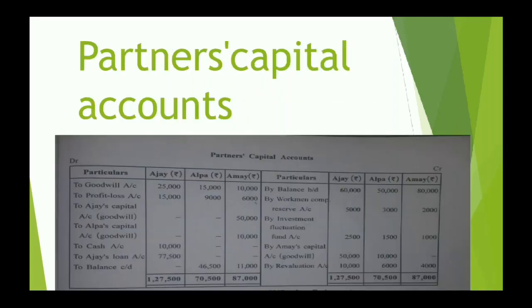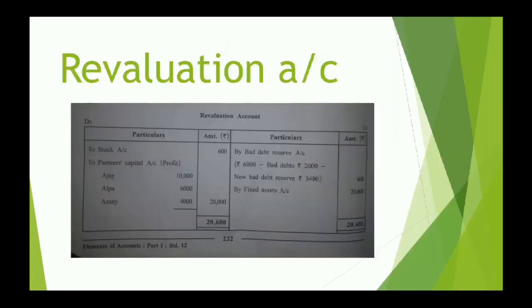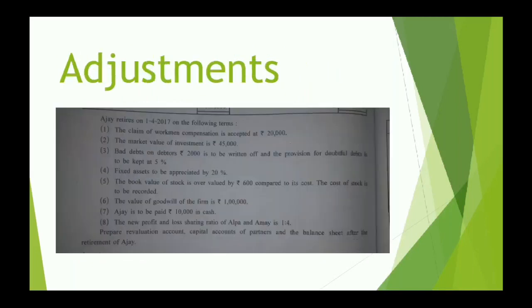So far we have completed 3 adjustments. We have done the necessary posting even. They have clearly instructed what we are supposed to prepare. We are supposed to prepare revaluation account, capital accounts of partners, and the balance sheet after retirement of Ajay.